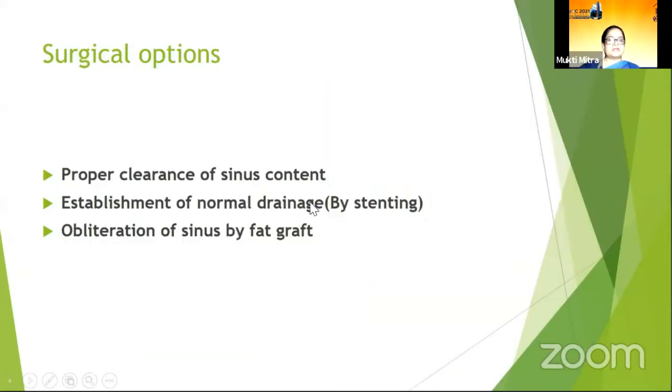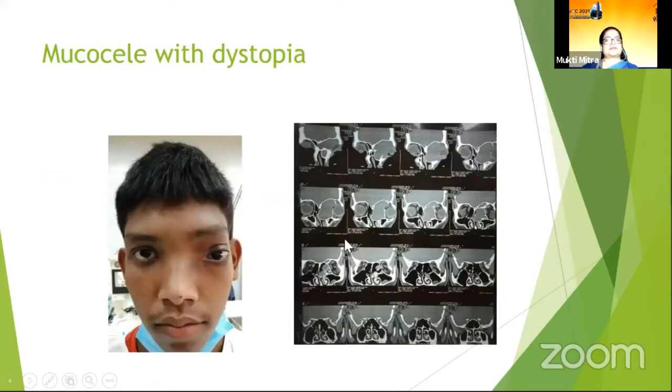For preventing recurrence, the important surgical steps are proper clearance of the sinus content, establishment of normal drainage by stenting, though we are not using any stenting, and the dead space of the mucosal cavity may be obliterated by autologous fat graft.